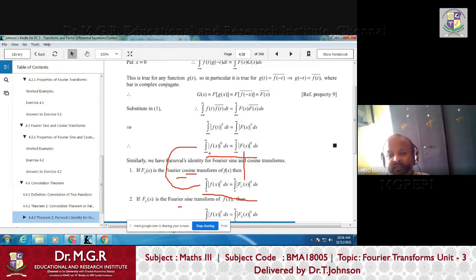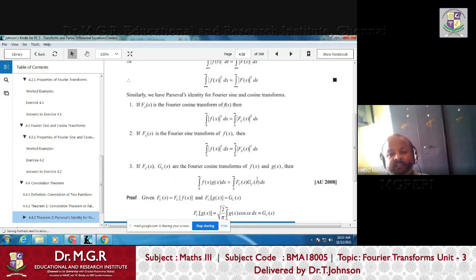As I told you already, even functions are defined only on half of the interval, and the other half is just the same, so 2 times is multiplied. In that case, the interval is not from -infinity to +infinity, it is from 0 to infinity.